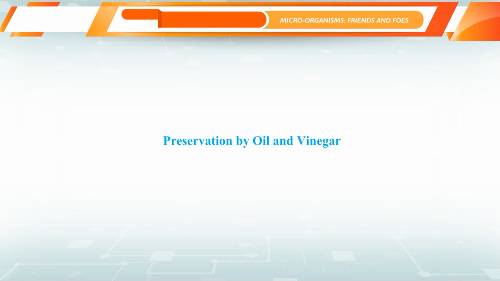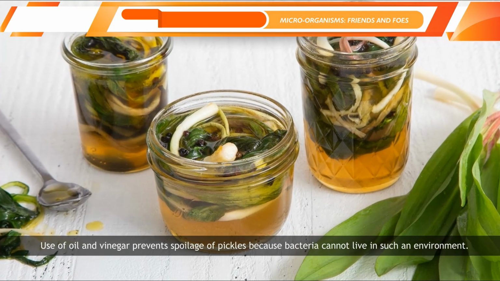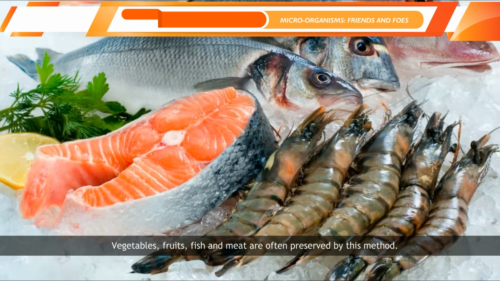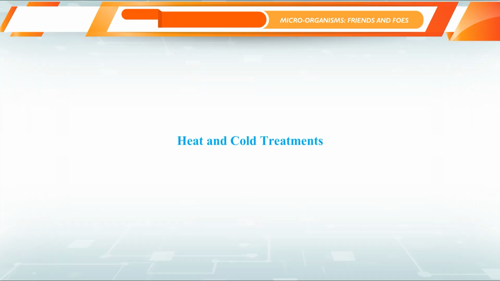Preservation by oil and vinegar. Use of oil and vinegar prevents spoilage of pickles because bacteria cannot live in such an environment. Vegetables, fruits, fish, and meat are often preserved by this method.